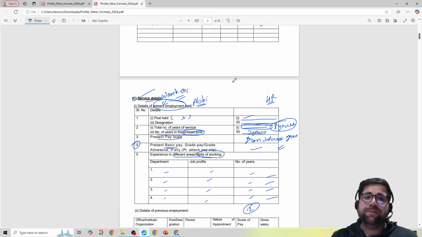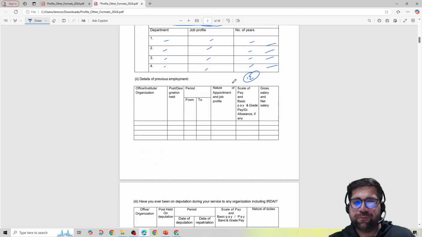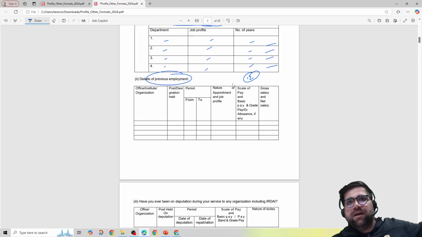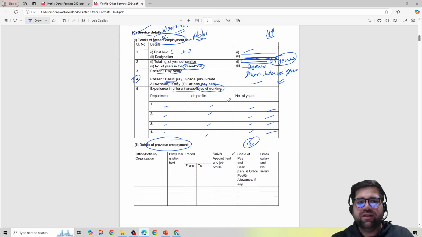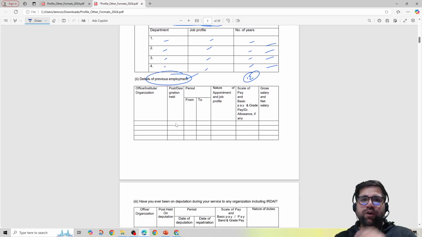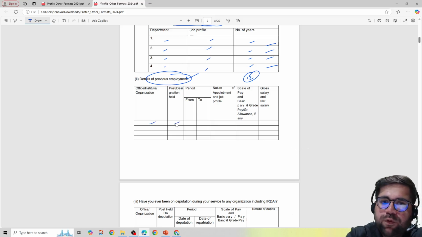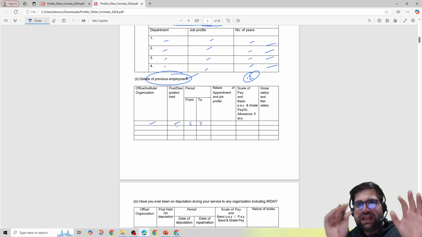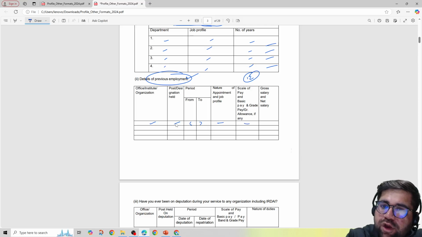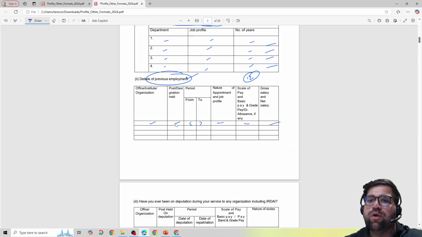So this is related to the present employment कि अभी आप क्या काम कर रहे हो. But they have also specifically asked related to your previous employment कि आप पहले कहाँ काम कर रहे थे. So if you are working in a job and this is your first job only, then definitely previous employment is not making any sense for you. But if you are switching your jobs, then definitely this column will let you know how things have to be filled over here. First, office, post, your period, joining until the end, date of nature of appointment and job profile, then your pay scale, and then the gross and net salary you also have to mention.